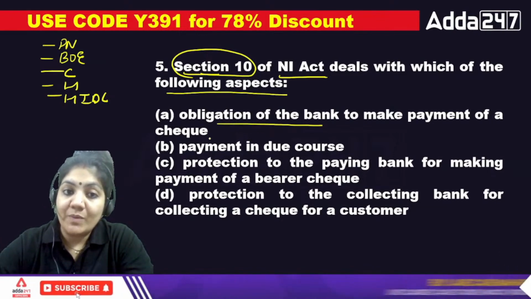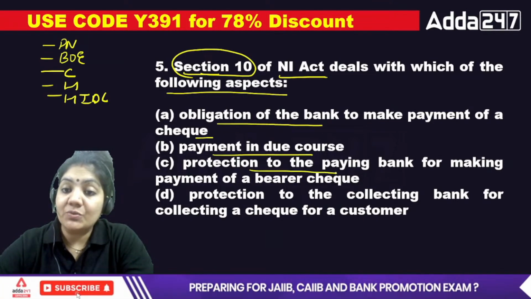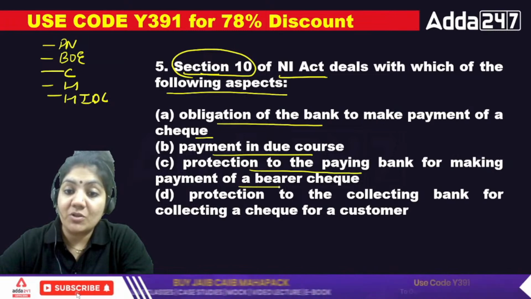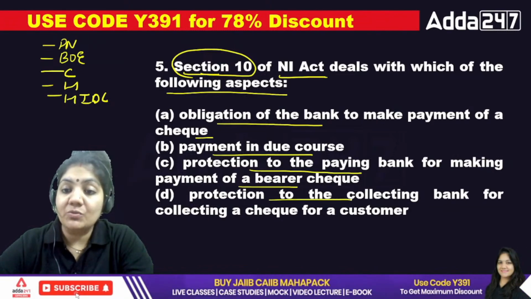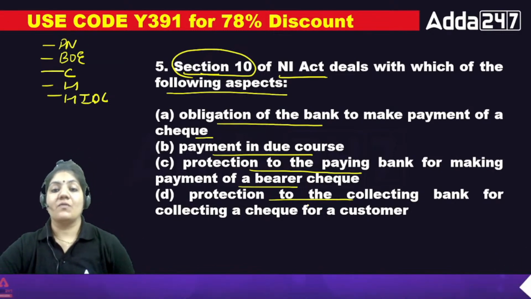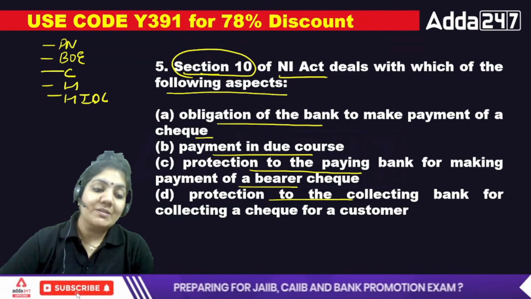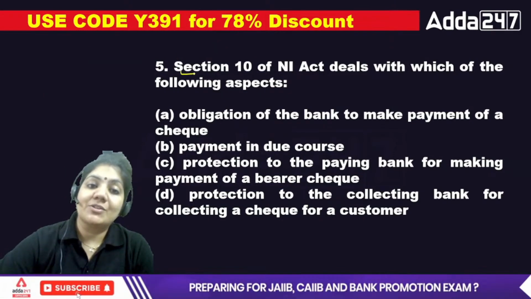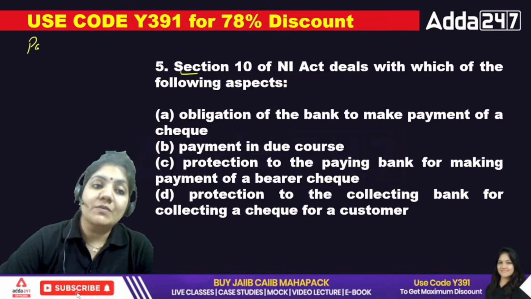Obligation of a bank to make payment of check, payment in due course, protection to the paying bank for making payment of a bearer, and protection to the collecting bank for the collection of a customer. So in this case, you have to just tell me section 10, and there are two words written. The first is your paying bank.